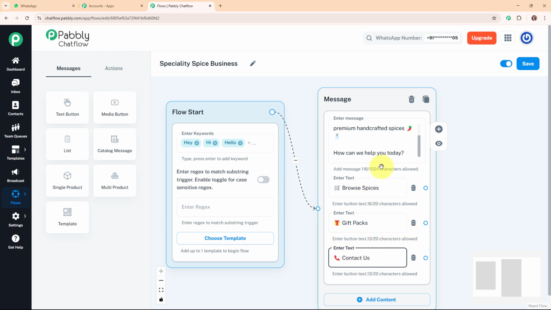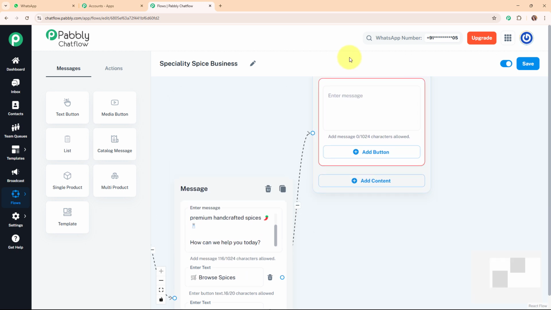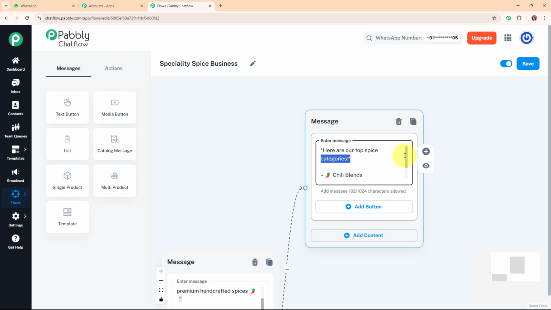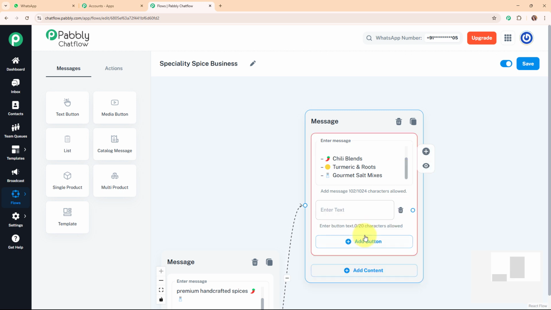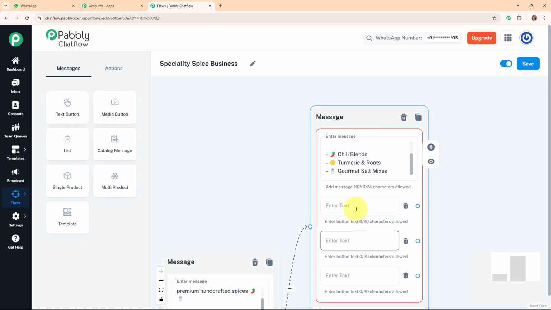Now further I'm going to set up the chatbot for each of the quick reply buttons added over here. So let's start with browse spices first, and then I'm going to add a text box with the text: here are our top spice categories: chili blends, turmeric and roots and gourmet salt mixes. Alright, so here I've added the categories, and now I'm going to add quick reply buttons for each of the categories, that means the category names, so that I can give users the option to select the category as well. Alright, so I'm going to add the text over here.